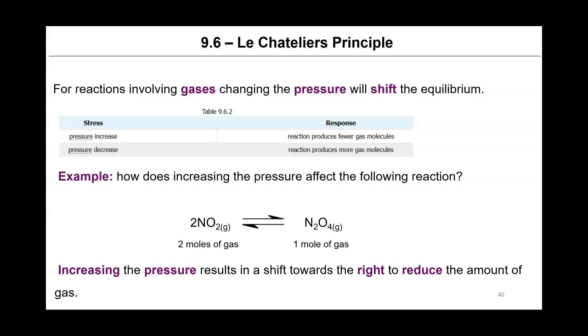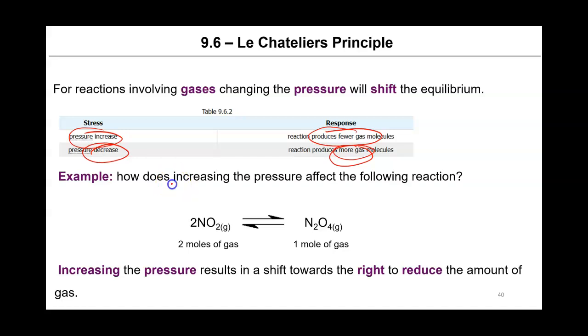For a reaction involving gases, changing the pressure will also shift the equilibrium. So if we stress a system by increasing the pressure, the system will respond by consuming gas, reducing the amount of gas that is present. Similarly, if we stress a system by decreasing the pressure, the system will respond by making more gas in order to offset the change that we made.